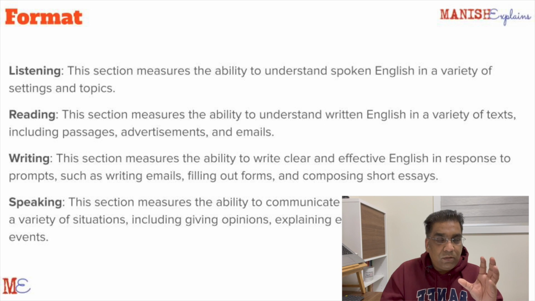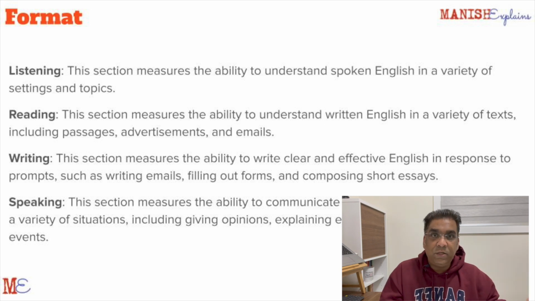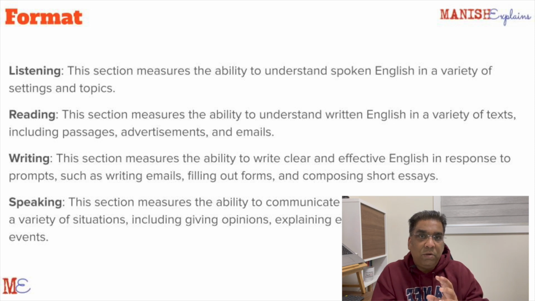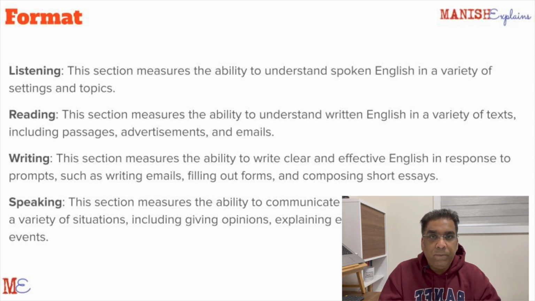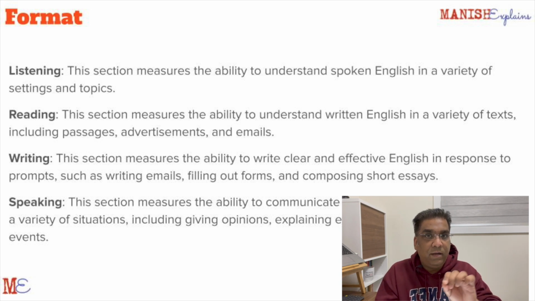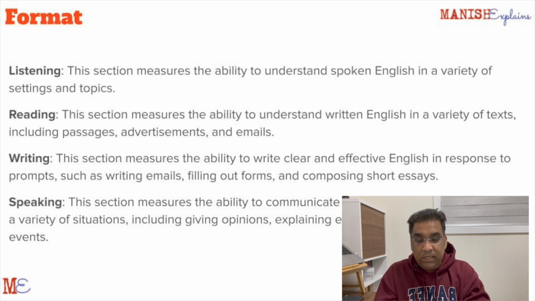So you have to listen to those pieces, take your note, and then respond to the answer. So you have to listen to a piece. Whenever you are listening to a piece, you just have to understand what could be the key aspects of this conversation. Write down the important parts of the conversation, and use the pen and paper that you are given and take precise notes. So that is what the listening is.